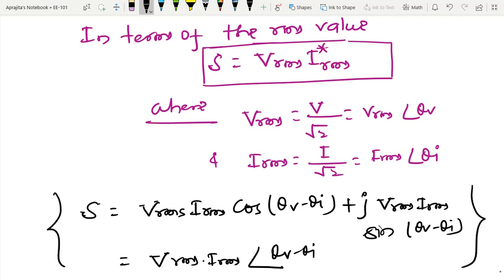So these two expressions are exactly equivalent.